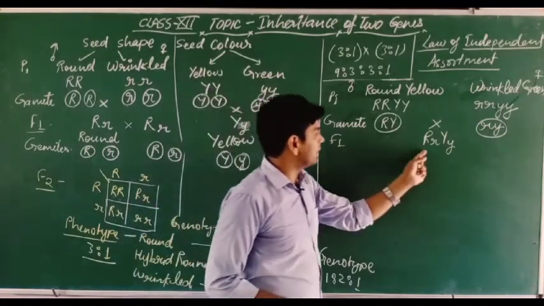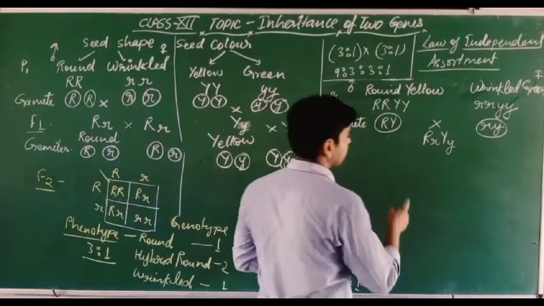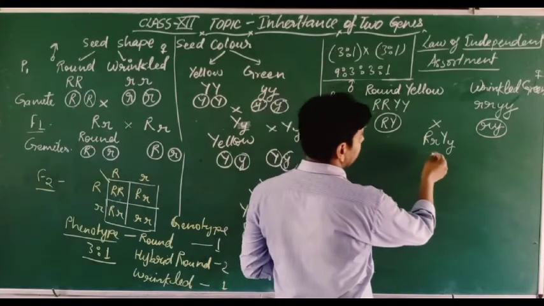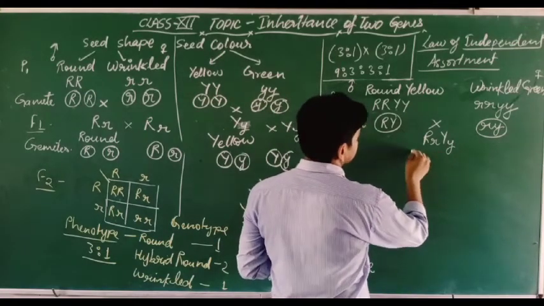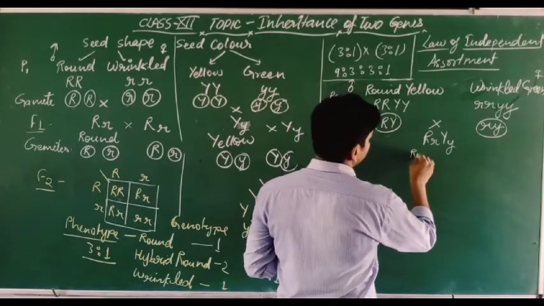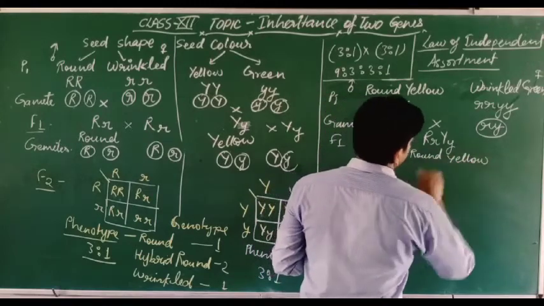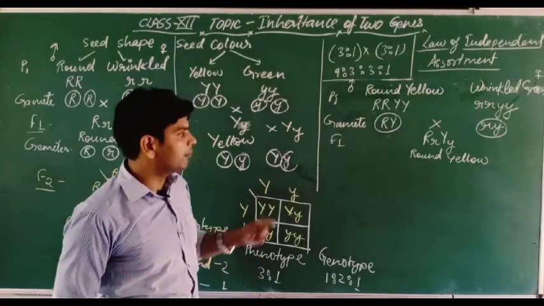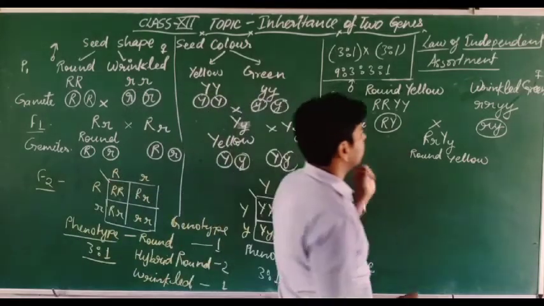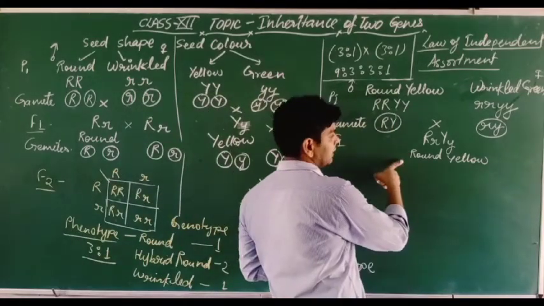So in the F1 generation, this is capital R, small r, capital Y, small y. What is the appearance of this? This is round yellow. We will make the gametes of this F1 generation member.